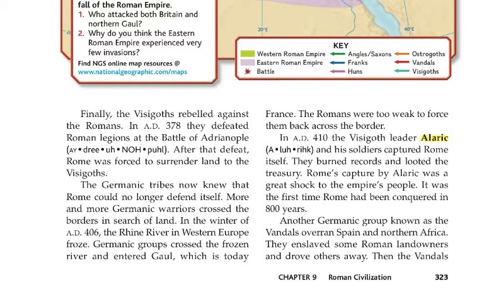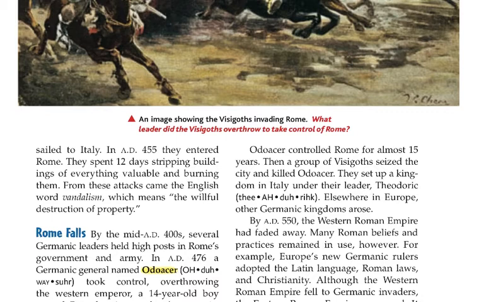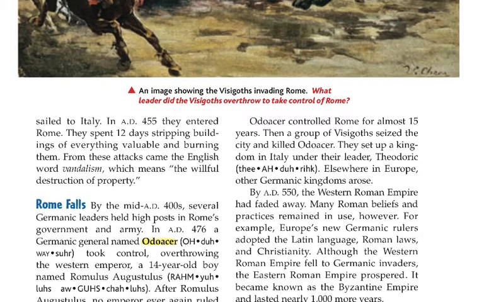Another Germanic group, known as the Vandals, overran Spain and northern Africa. They enslaved some Roman landowners and drove others away. Then the Vandals sailed to Italy. In AD 455, they entered Rome. They spent 12 days stripping buildings of everything valuable and burning them. From these attacks came the English word vandalism, which means the willful destruction of property.